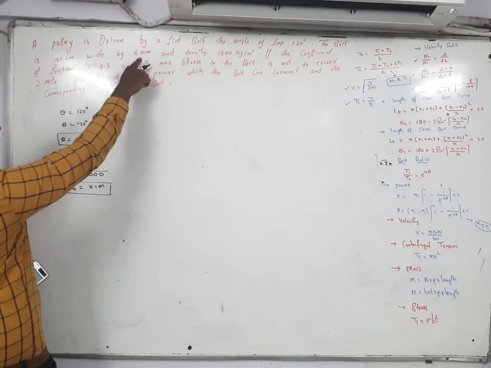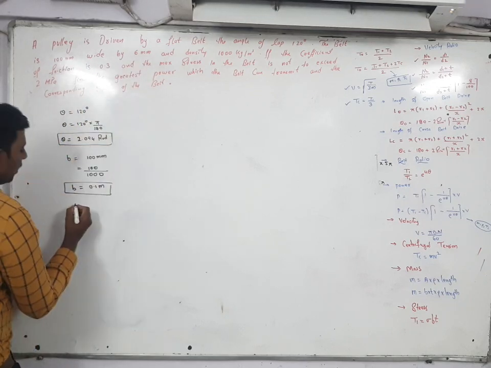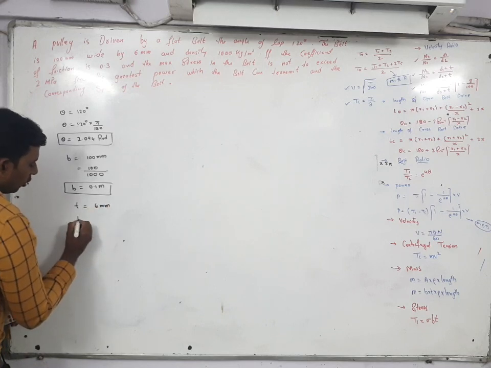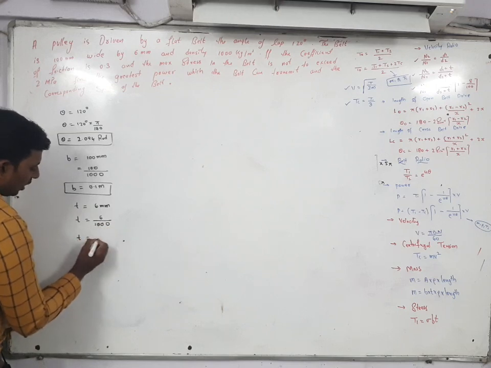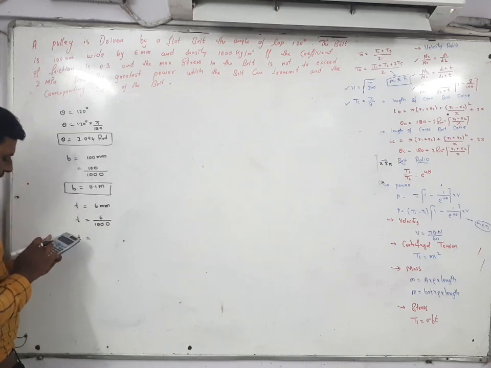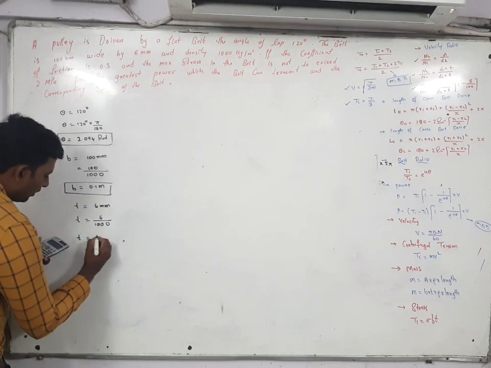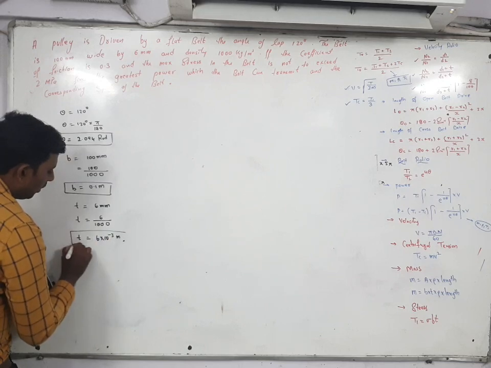After that, thickness is given. Thickness is equal to how much? Here the belt is 100 mm wide by 6 mm thickness. 6 mm is given. So thickness also 6 divided by 1000. So your thickness is 6 into 10 to the power of minus 3. The answer should be in meter.